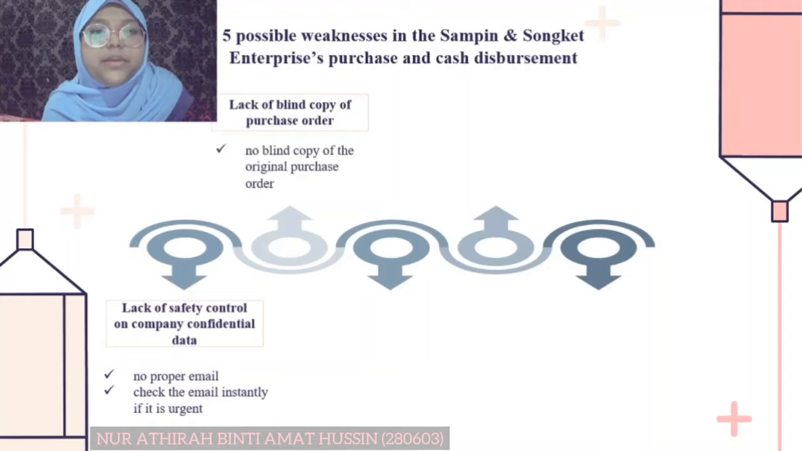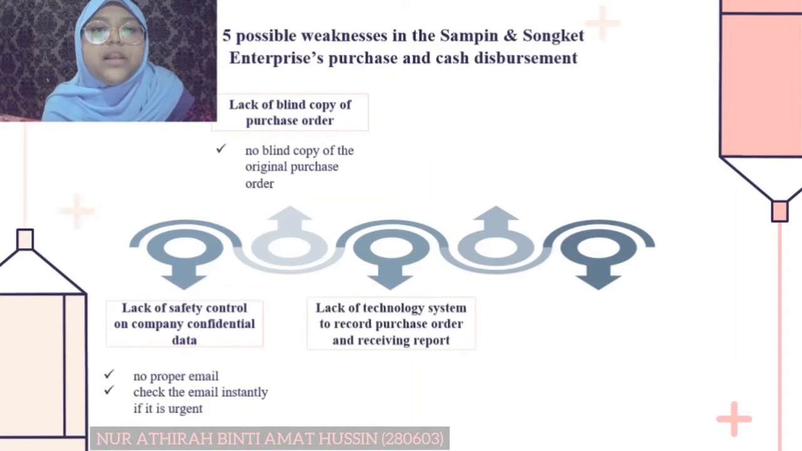There is no blank copy of the original purchase order that contains all the relevant information regarding the goods. Clerk at purchasing department only provides the copy of purchase order to the clerk at receiving department. Thirdly, lack of the technology system to record purchase order and receiving report. The clerk at SSE notes down the details manually and it is such a difficulty for the clerk to prepare 4 hard copies for each receiving order manually.